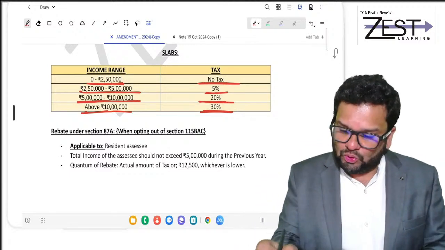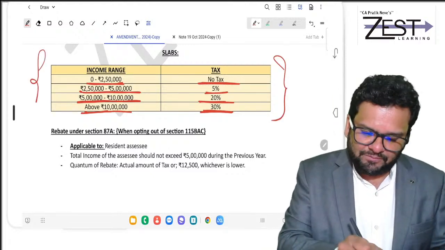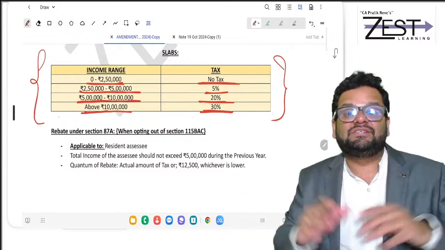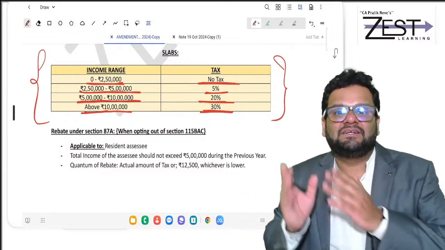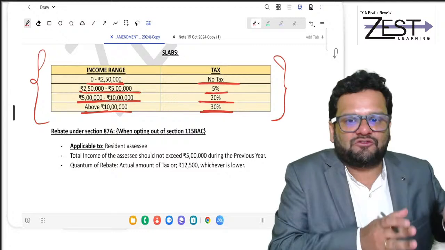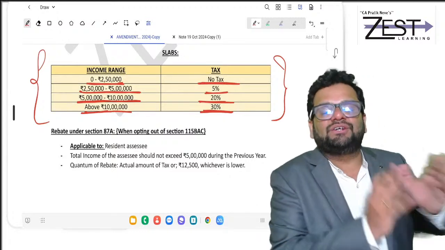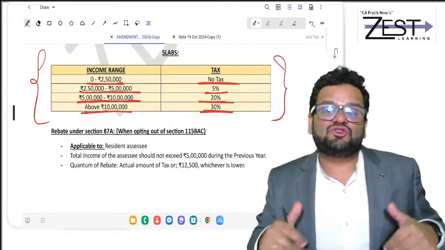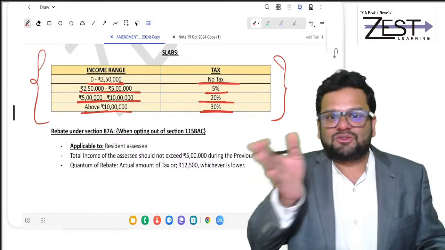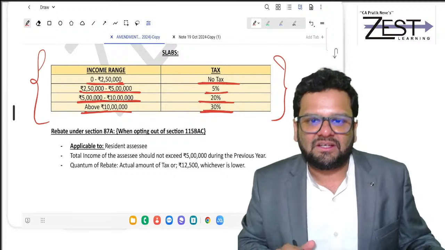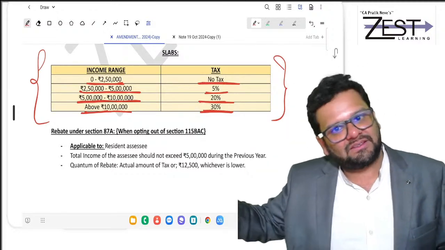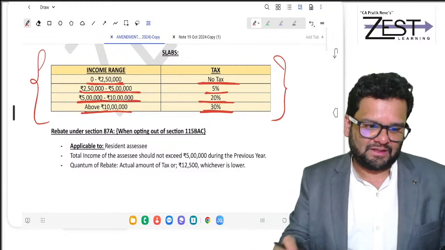Now, how to incorporate these slabs if I am a resident senior citizen? Then no problem. 0 to 3 lakhs, no tax. 3 to 5 lakhs, 5%. And the rest of it continues the same. Similarly, if you are a resident super senior citizen, 0 to 5 lakhs, no tax. 5 lakhs to 10 lakhs, 20%. Above 10 lakhs, 30%. Clear?